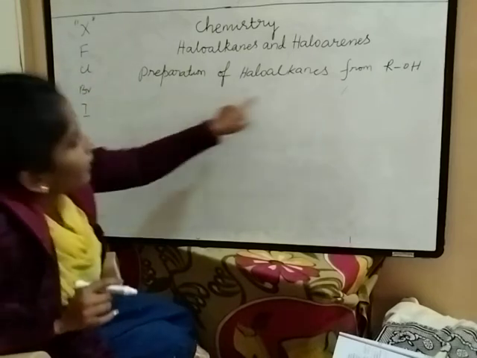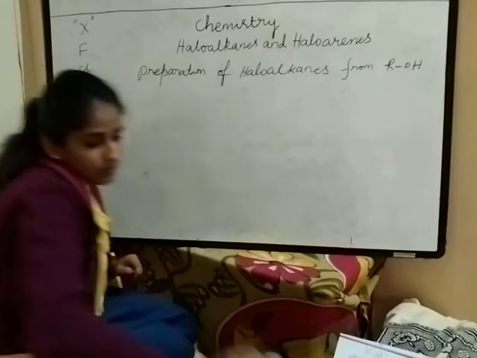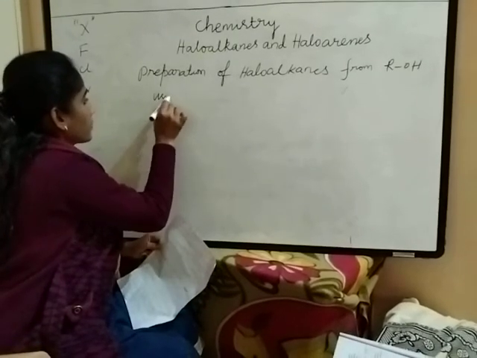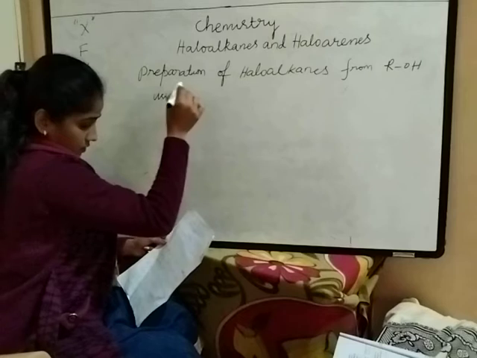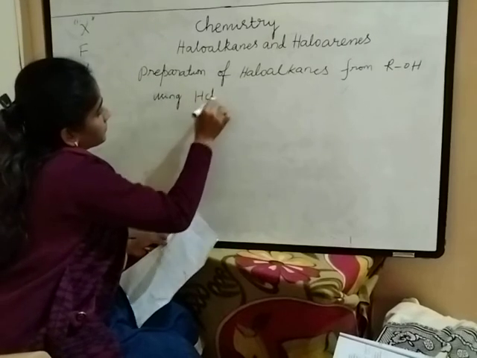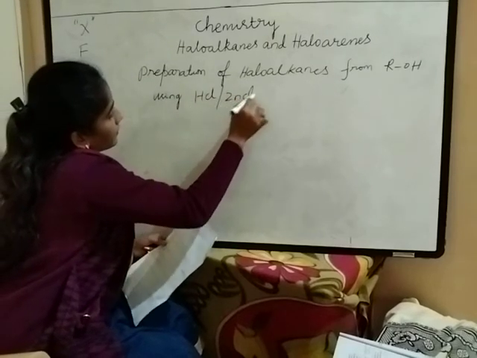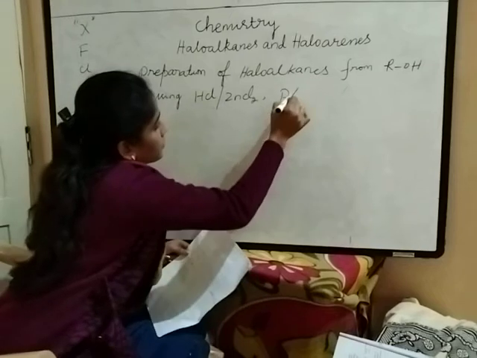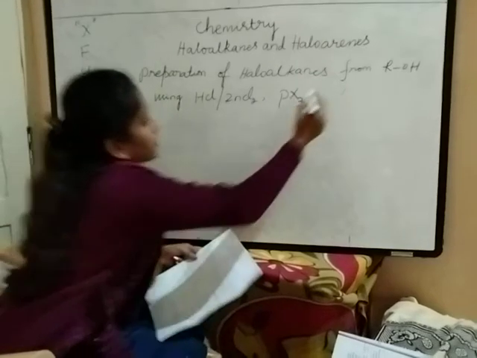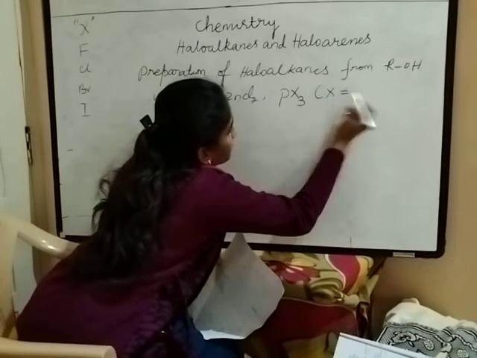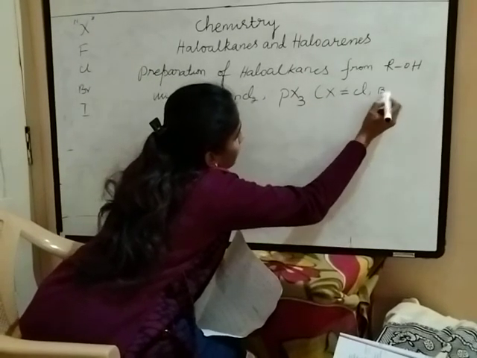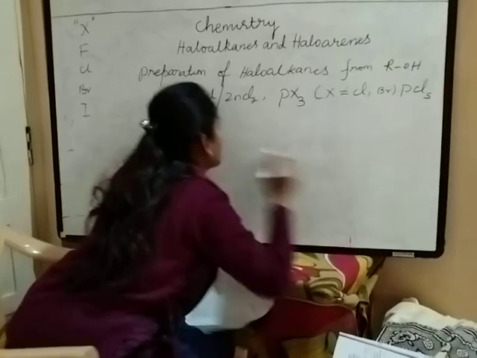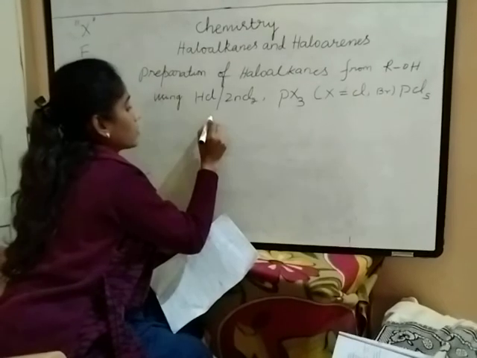The preparation of haloalkanes from alcohols in your syllabus uses HCl with anhydrous zinc chloride, and phosphorus trihalides. They have mentioned X equal to chloride and bromide, phosphorus pentachloride and thionyl chloride.